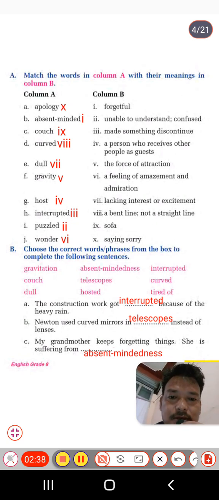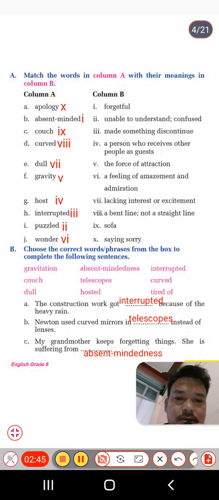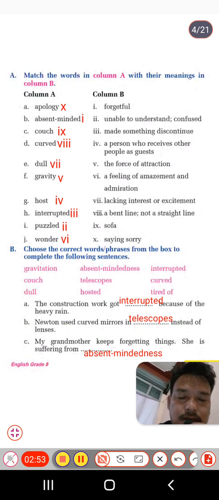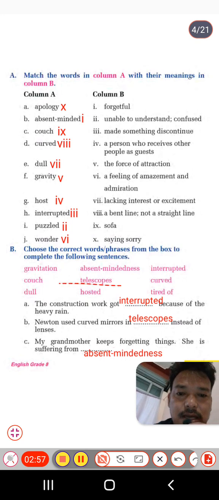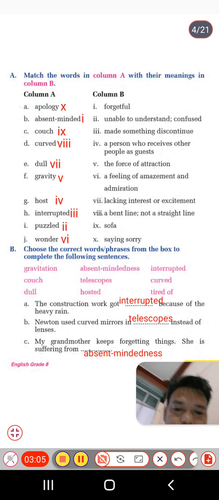So first one, the construction work got dot because of the heavy rain. So because of the heavy rain, students, the construction got interrupted, disturbed. And B, Newton used a curved mirror in the dot instead of lens. Here the word is telescope. And C, grandmother keeps forgetting things. She is suffering from absent-mindedness. So move to the next page, students.